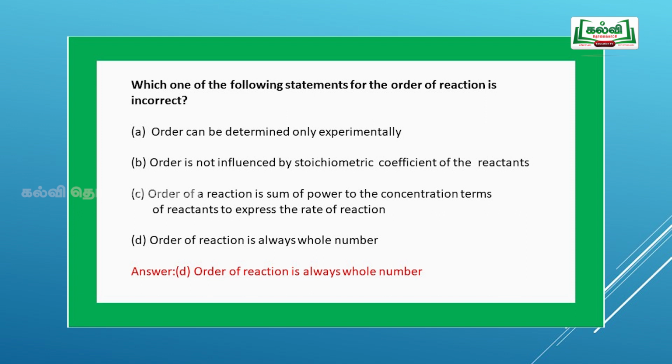Option D, order of a reaction is always a whole number. In the theory part itself, we have seen the order of the reaction may be 0, fractional or integer. Here they have asked for the incorrect statement, hence the answer is D. The statement that the order of the reaction is always a whole number is incorrect. While going through these questions, you should be more conscious whether they have asked for the correct or the incorrect statement.